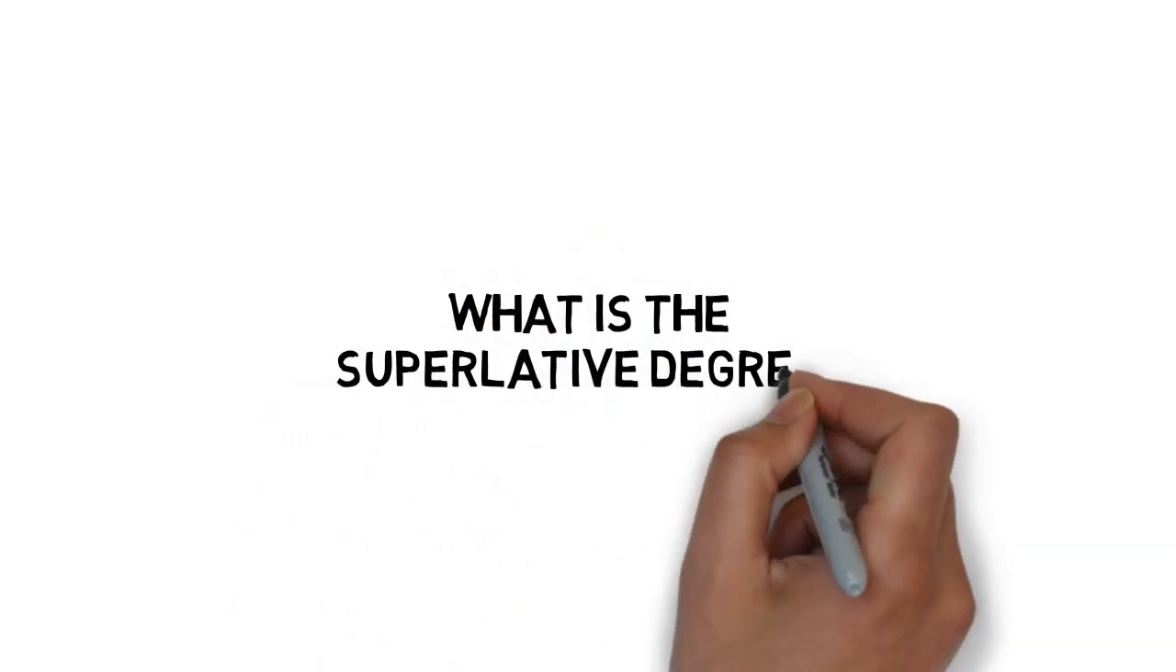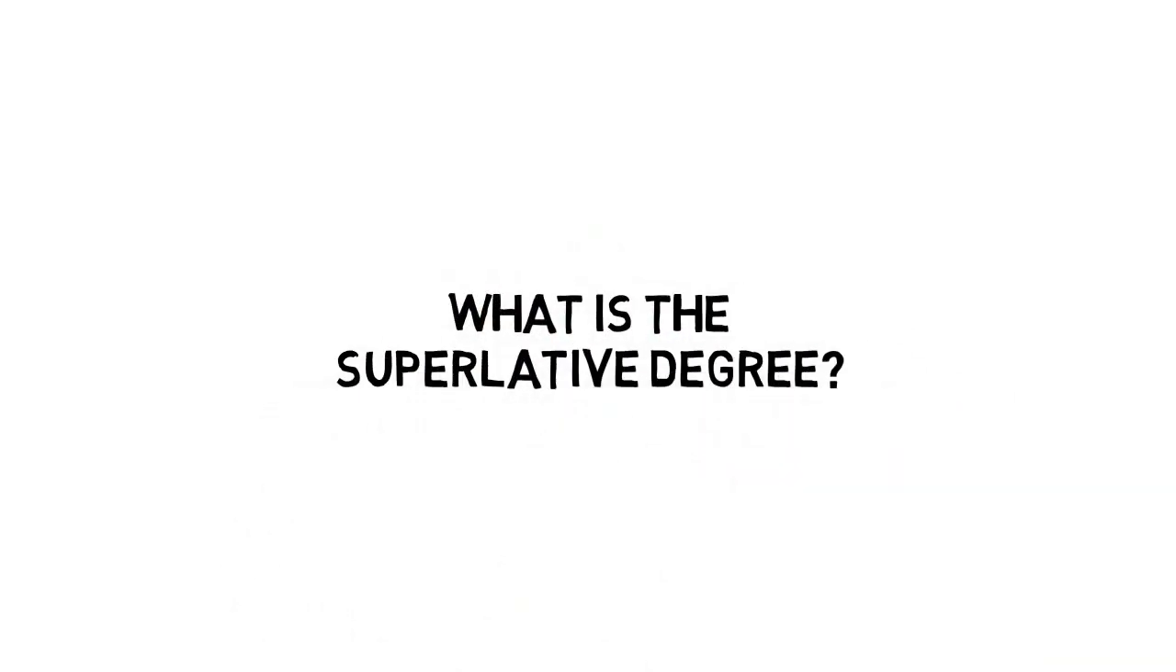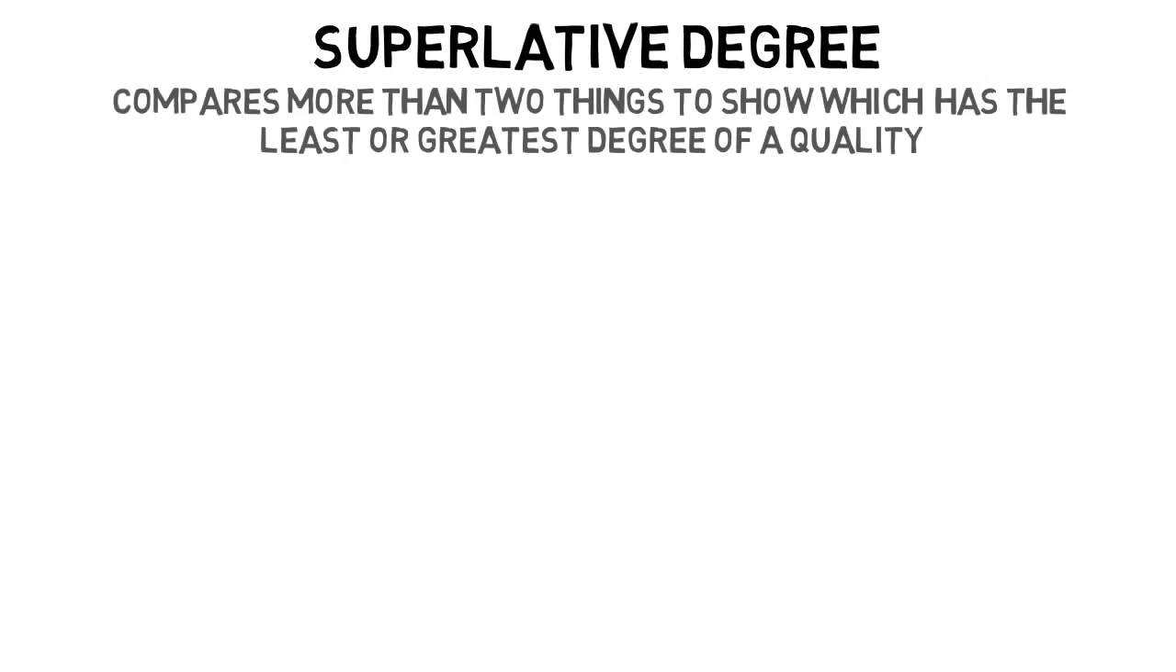In this video, we're going to look at the superlative degree. So what is the superlative degree? Well, the superlative degree compares more than two things to show which has the least or greatest degree of equality. So if we take the quality slow, that's just an adjective, then the superlative degree is slowest. It tells us who is the slowest. Or if we take the adverb slowly, then the superlative of slowly is most slowly.